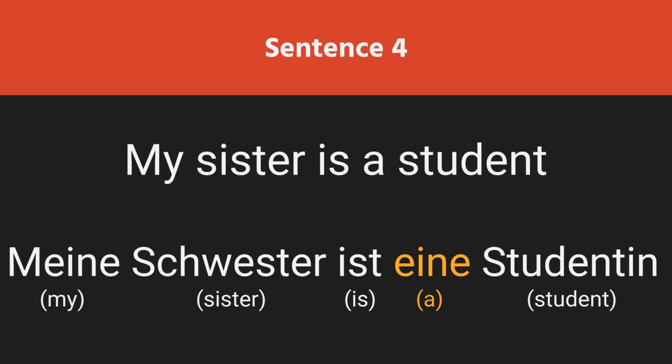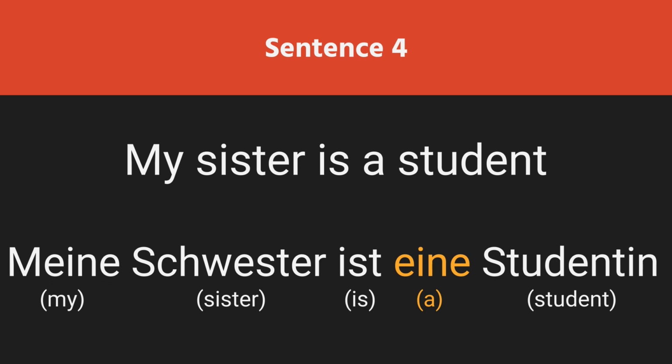My sister is a student. Meine Schwester ist eine Studentin. So meine is a possessive pronoun because of the noun, which is a feminine noun that follows it. And Schwester is that feminine noun, which is a third person singular noun.